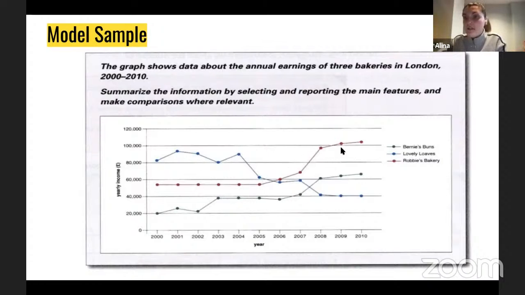But then I definitely described this rise as something really sharp. Okay, that's definitely sharper than the green line, obviously. And that's why I'm using this vocabulary to prove it. Okay, and of course, I'm playing with my numbers. You see, it's like approximately 100,000, something like that. Okay, and I use those details in my paragraph as well.